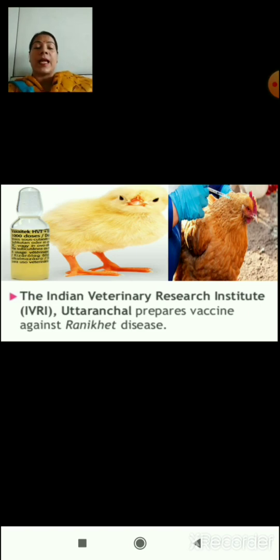Here in this slide, you can see a vaccine is given to a hen. So this shows that yes, there is tremendous development in medical sciences in case of poultry farming also, and these poultry animals also suffer with various kinds of diseases. Children, you must be aware of swine flu.